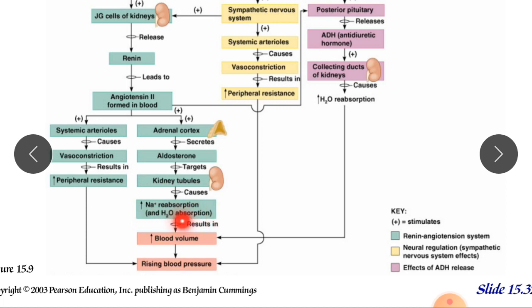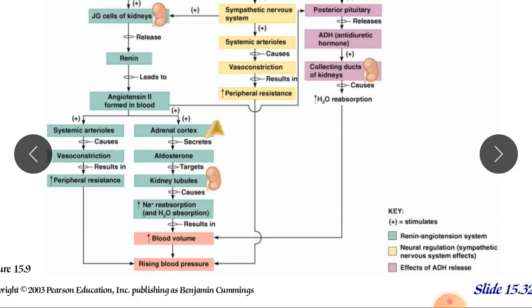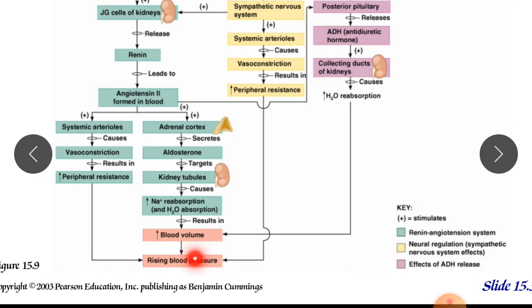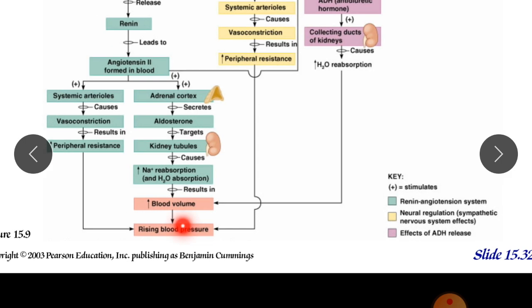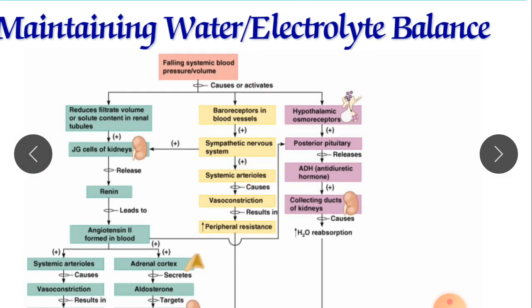Due to this, water is also absorbed, so water as well as sodium ions are restored into our blood, and due to that the blood volume is increased. The ultimate effect is an increase in total peripheral resistance, and increased peripheral resistance and blood volume will increase the blood pressure, and it will lead to hypertension. In this fashion the blood pressure can be increased by another process.